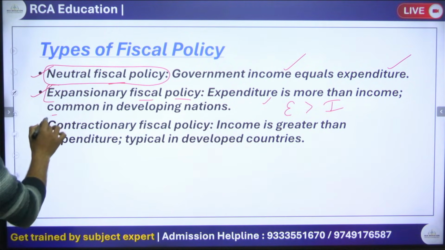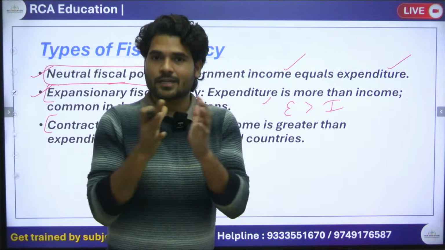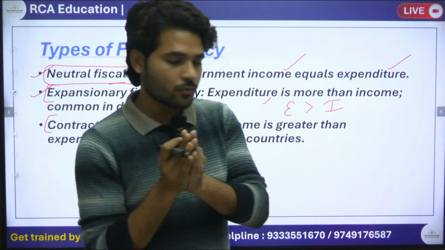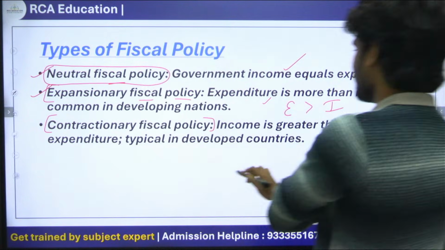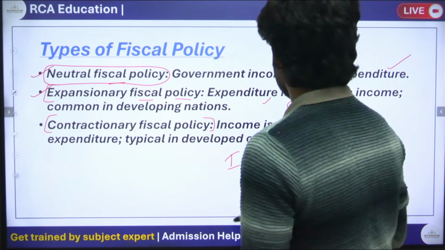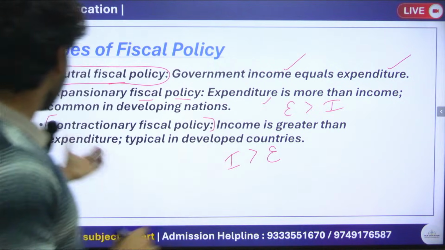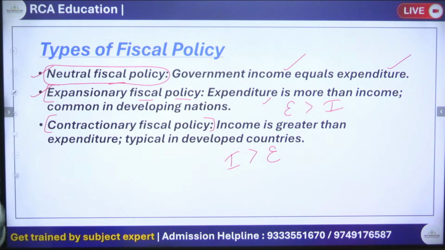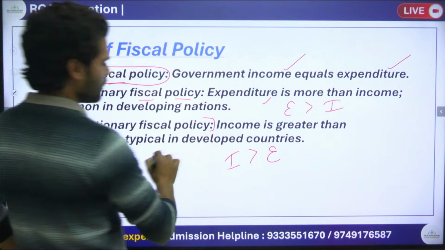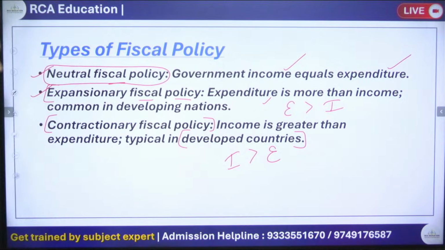And now we have contractionary fiscal policy. Whatever things are contracting is called contractionary. So what is the contractionary fiscal policy? When income is greater than expenditure, then we can call it the contractionary fiscal policy. And this contractionary fiscal policy is seen in developed countries like USA, Japan, South Korea. These are the countries.